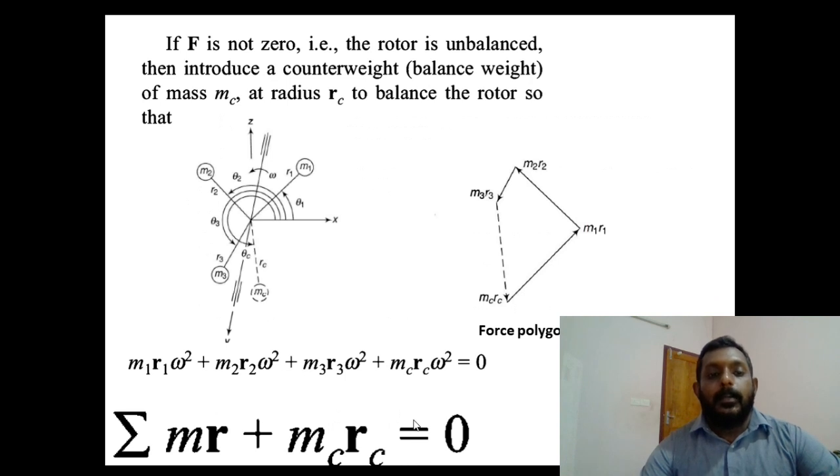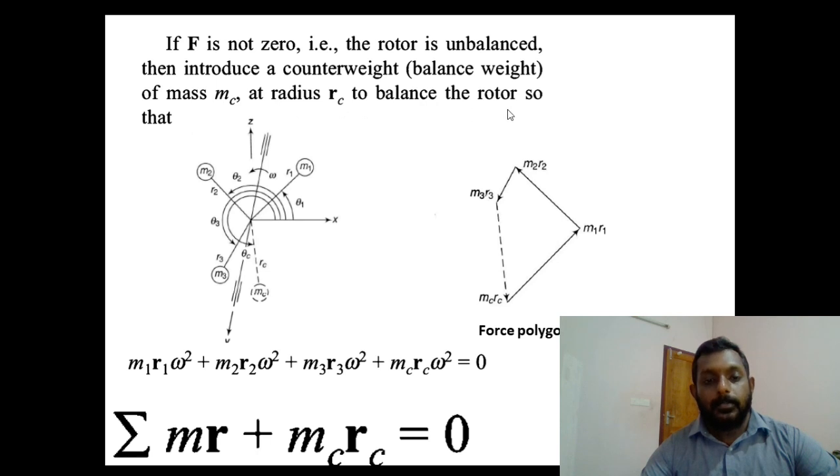Consider the condition where F is not 0. That means the rotor is not statically balanced, that is, in an unbalanced condition. How can we balance that? As we said, balancing is a process of introducing or removing counter masses to the system. So we can balance the system by introducing a counterweight or balance weight of mass mc at a radius of rc.